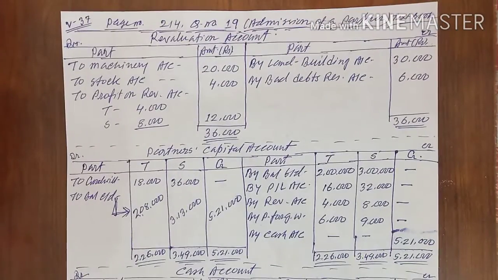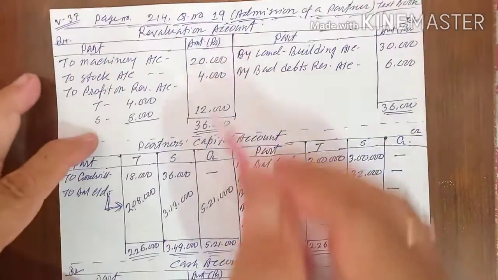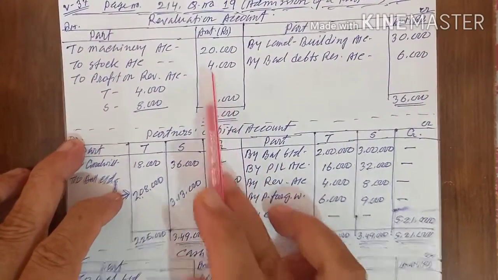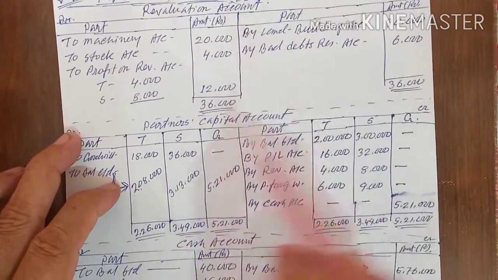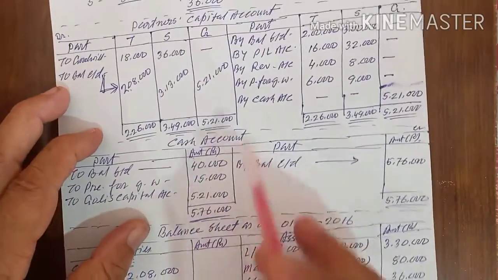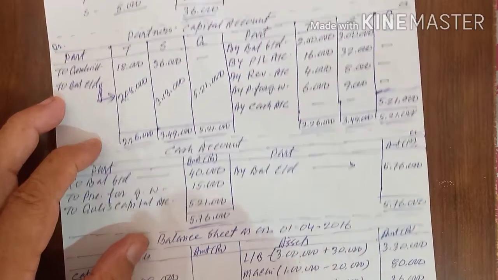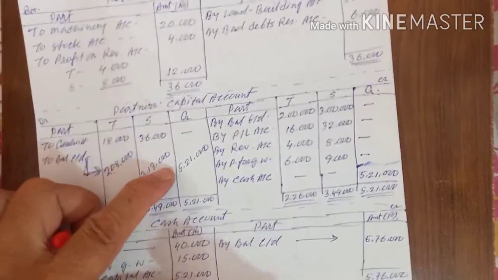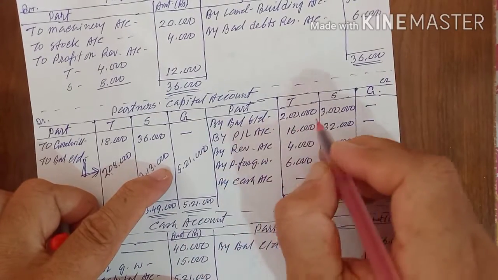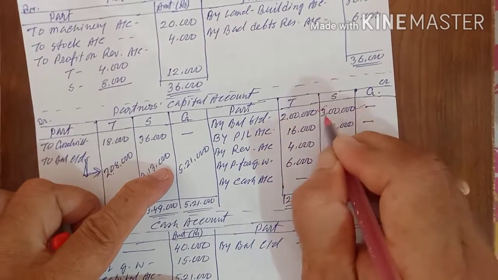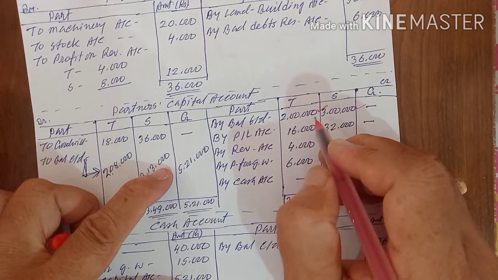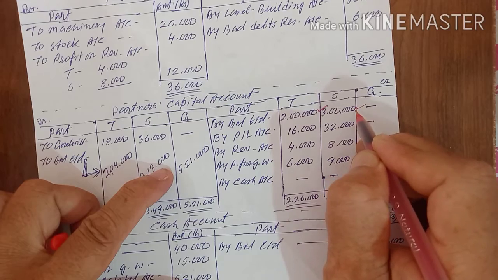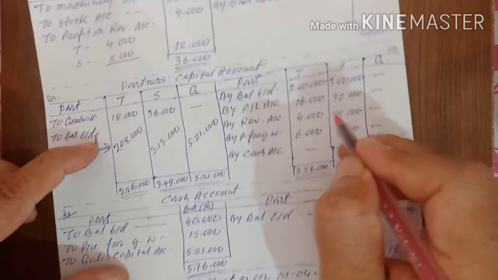Number 1. First we will draw the format. All of you know, in this, 4 formats are coming. One is revaluations account, partners' capital account, cash account and balance sheet. First, before starting the revaluations account, what will you do? I already told you several times. You will write the balance of capital of T and S. That is called the capital balance of old partners. T is 2 lakh and S is 3 lakh, according to your old balance sheet. You will get it from your book.